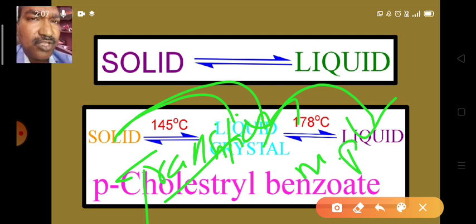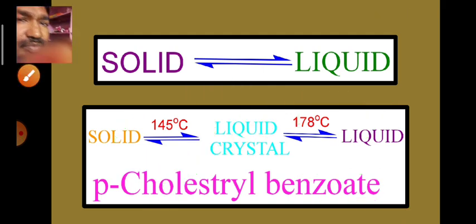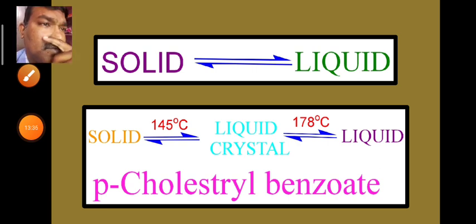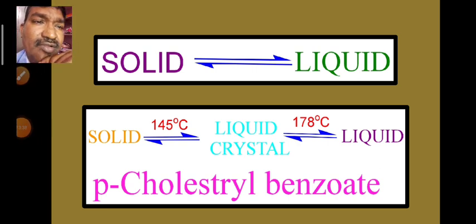So related to liquid crystals, we have two types of temperatures: first the transition temperature, and second the melting point. For example, for cholesterol benzoate, the transition temperature is 145 degrees centigrade, and the melting point is 175 degrees centigrade.